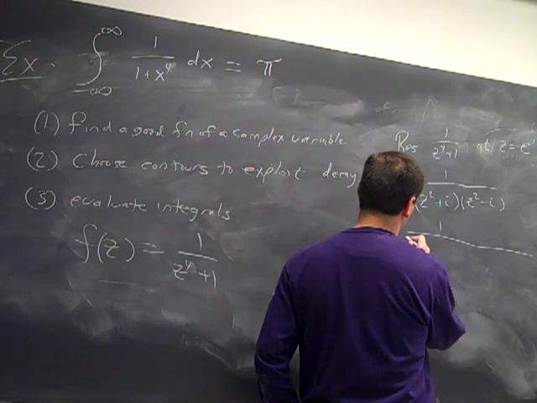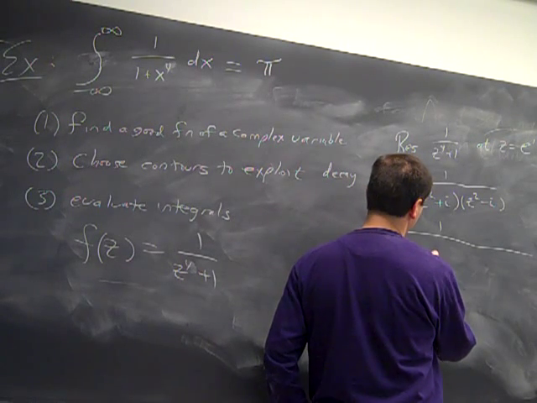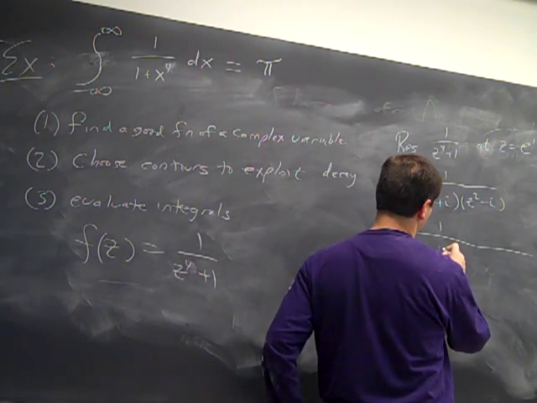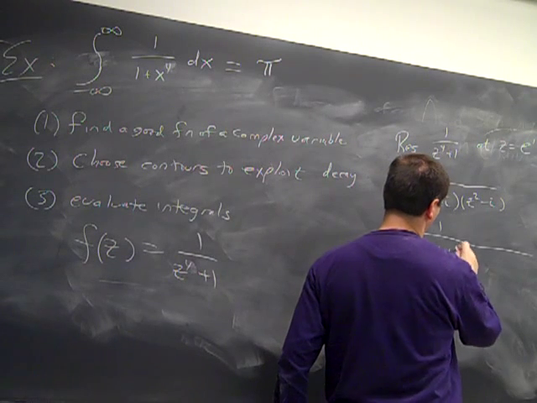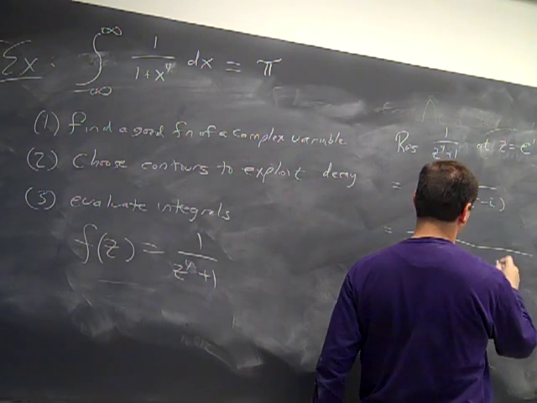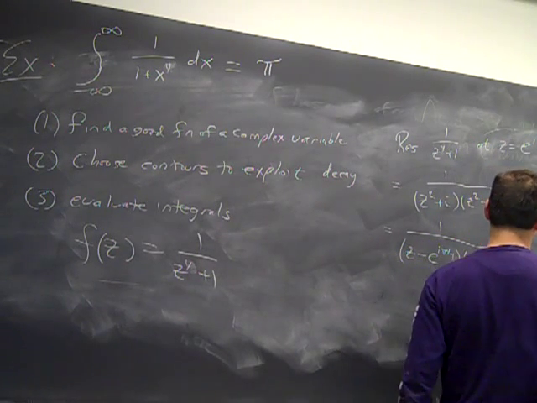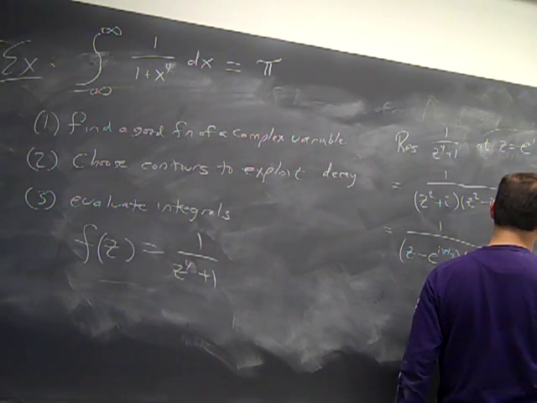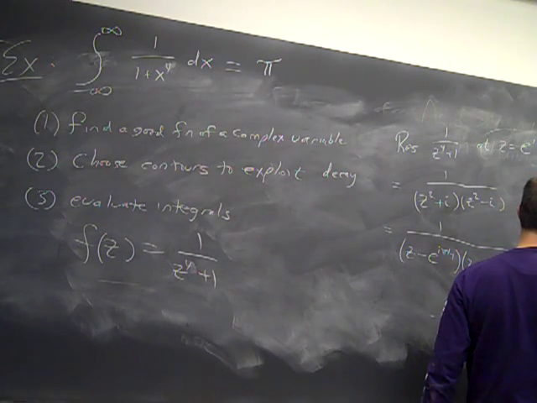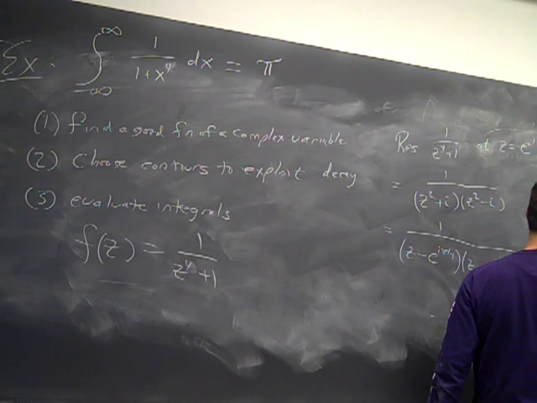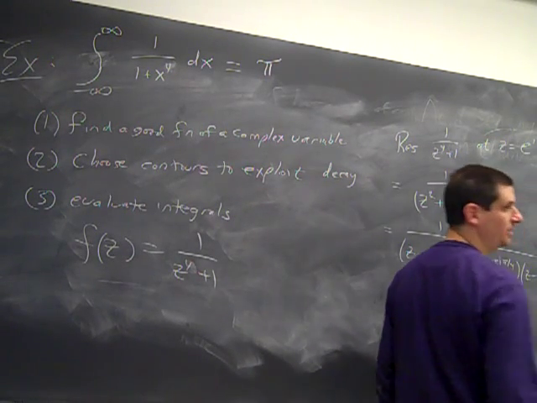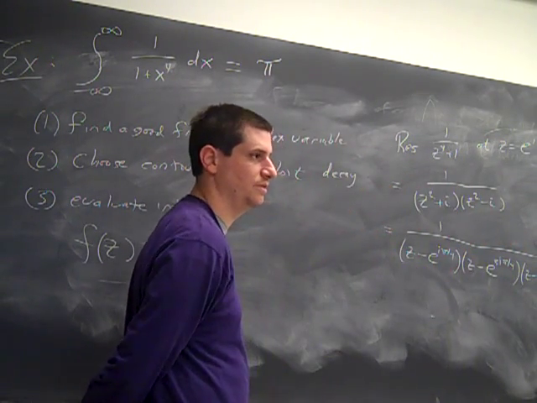So I'm going to factor it in a better way: z minus e to the I pi over 4, z minus e to the 3I pi over 4, z minus e to the 5I pi over 4, and z minus e to the 7I pi over 4. Right? I factored my number.